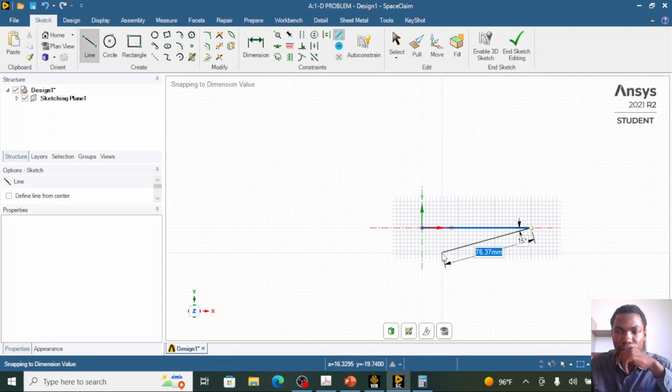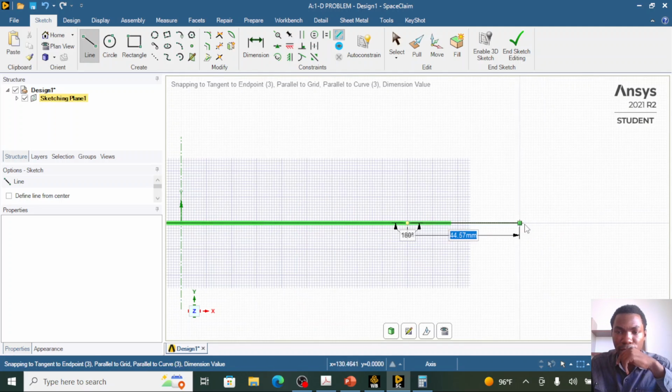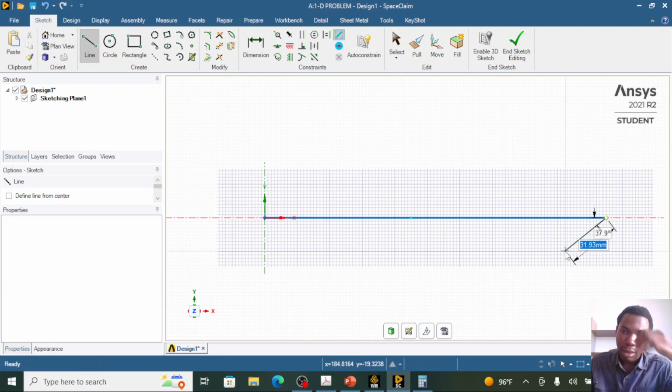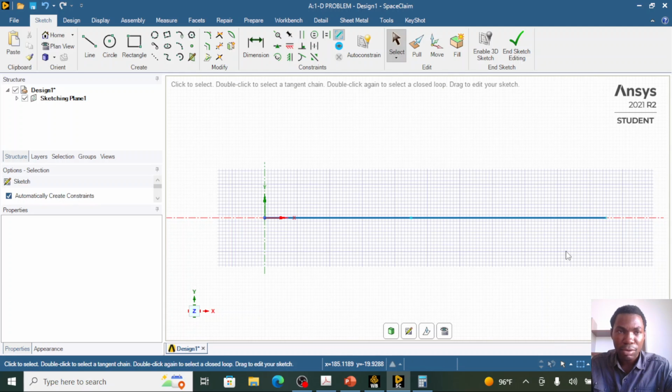I zoom in and zoom out. I draw the second part, 120 mm, and press enter. I press escape to leave the line command, and I also click on the end sketch editing button here to leave the sketch command.